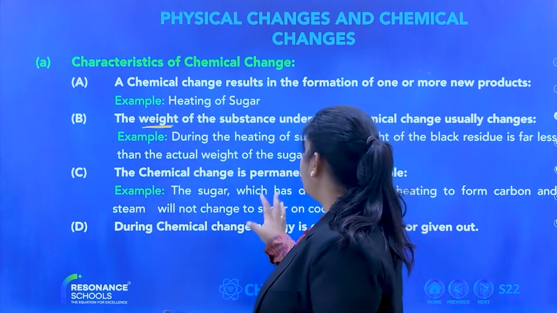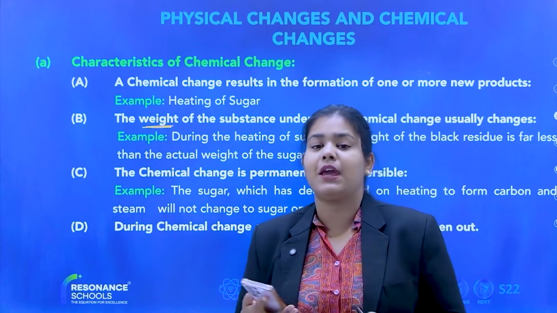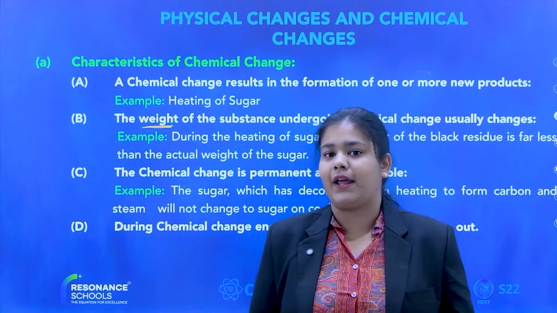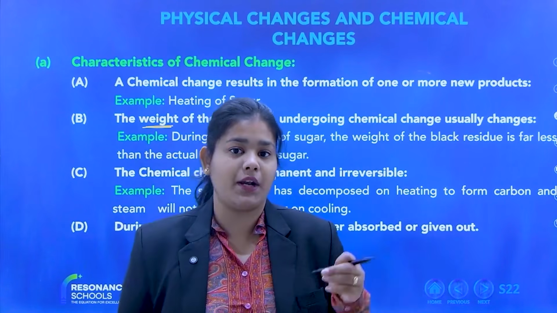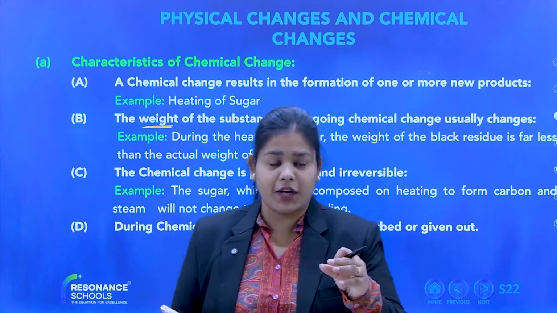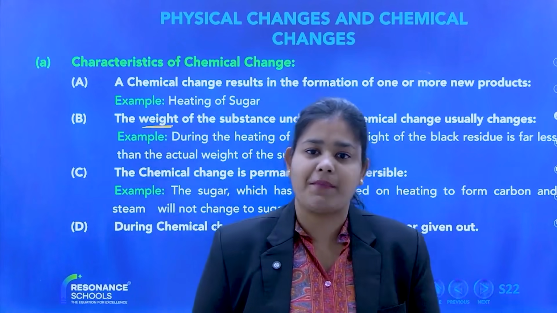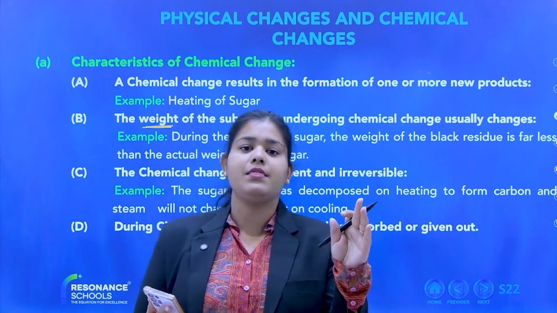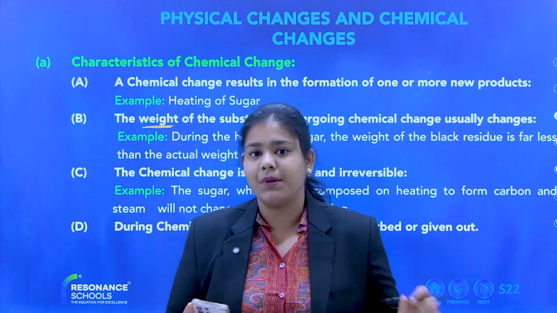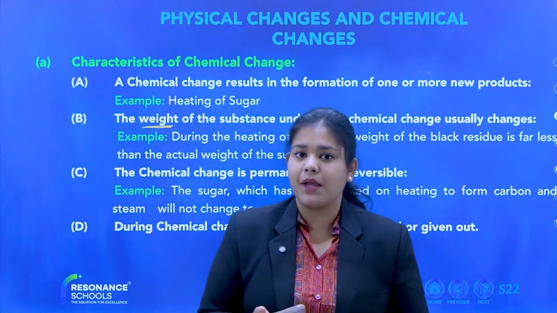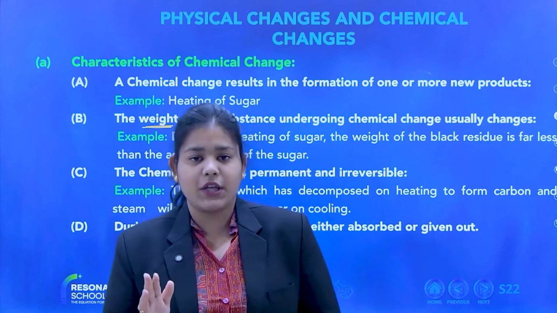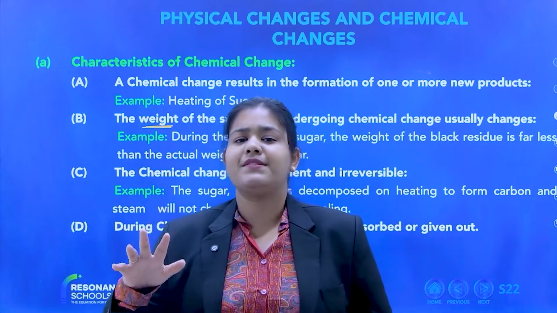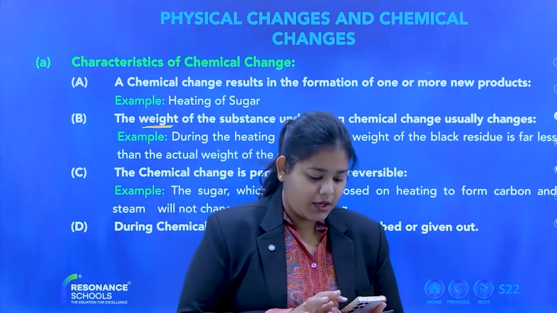Rohan, did you understand the C point? That chemical change is permanent and irreversible. So if any chemical change has occurred, it is most of the time irreversible. Once sugar has converted into carbon and H2O, it cannot go back to its sugar form again. It will remain in that form. It is not reversible, so you cannot again make sugar from them. So it is an irreversible process. But again, I always tell you, whatever you are learning in chemistry is applicable to 90 to 95% extent. In the remaining 5% there will always be some exceptions, right?